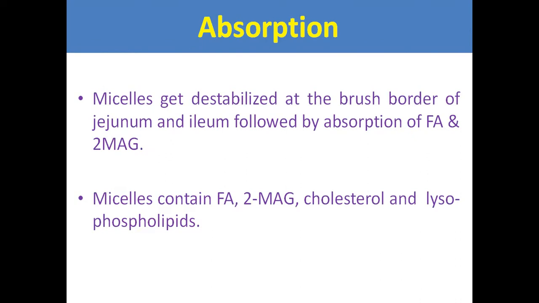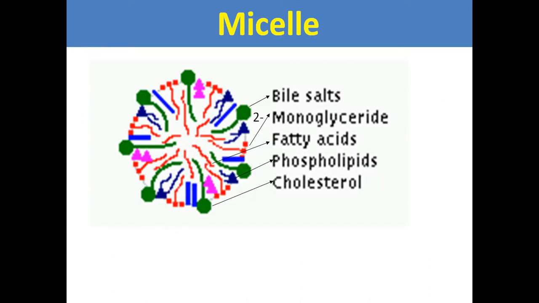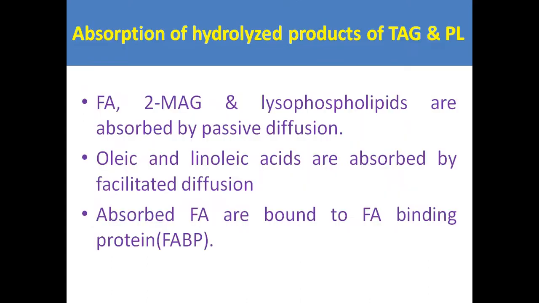These micelles get destabilized at the brush border of the jejunum and ileum, followed by the absorption of fatty acid and 2-monoacylglycerol. Micelles contain fatty acid, 2-monoacylglycerol, cholesterol and lysophospholipids, and they are absorbed by passive diffusion at the intestinal brush border.